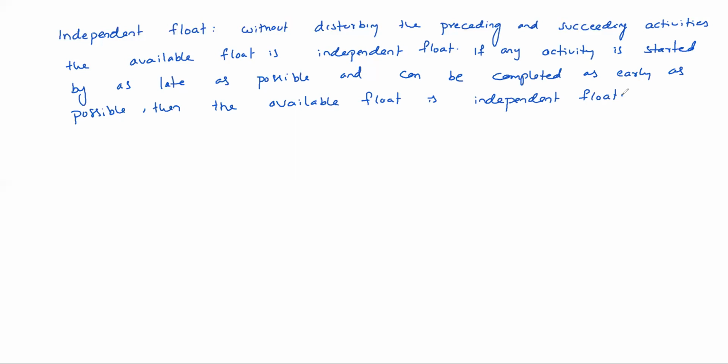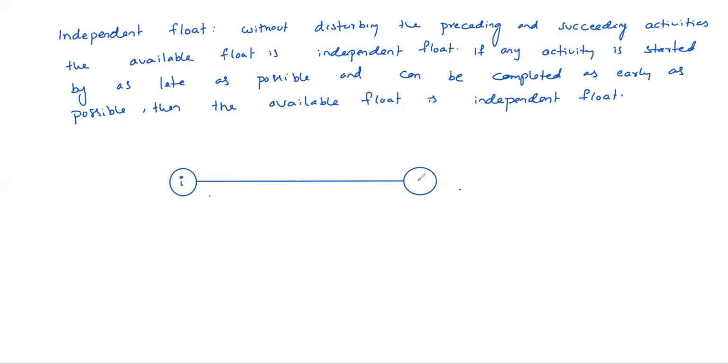So that means preceding as well as succeeding activities can utilize their floats freely. If you take any activity, it has to be started as late as possible and it has to complete as early as possible.